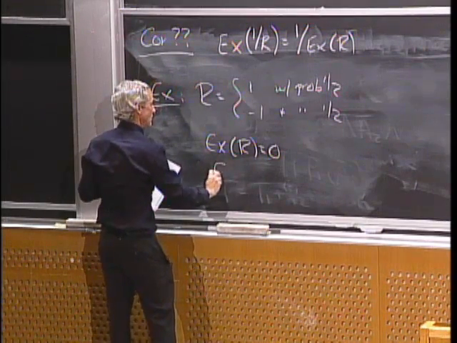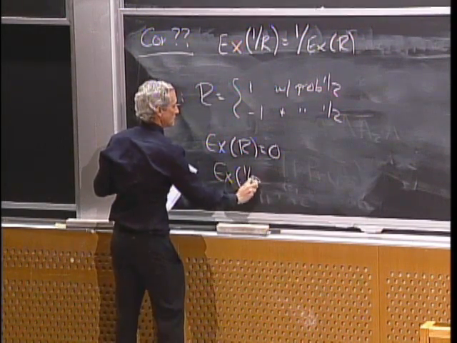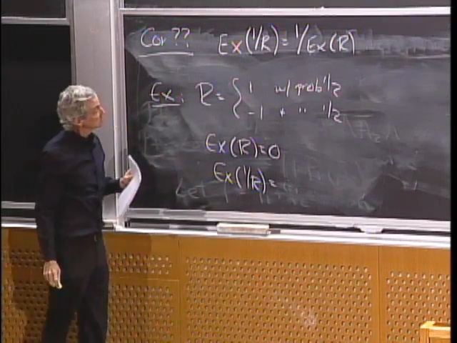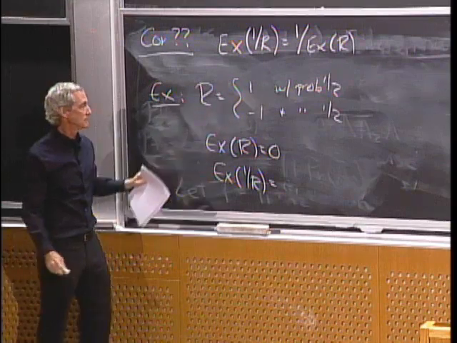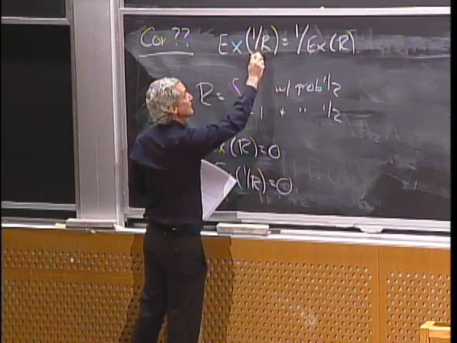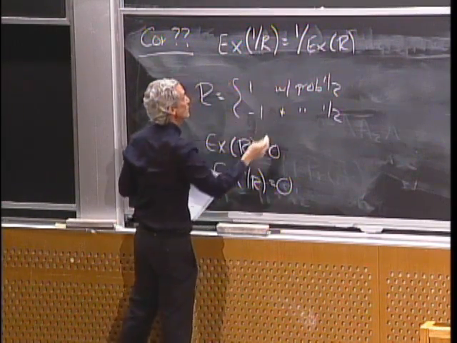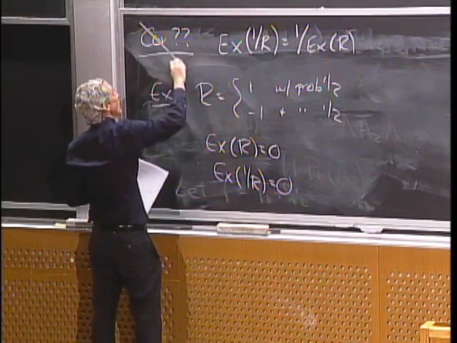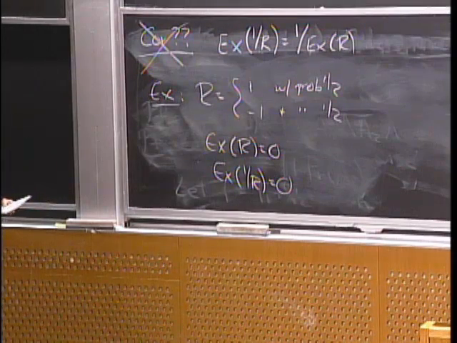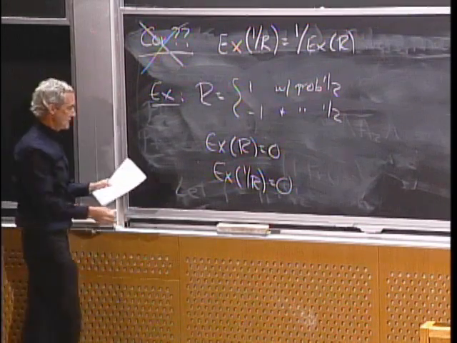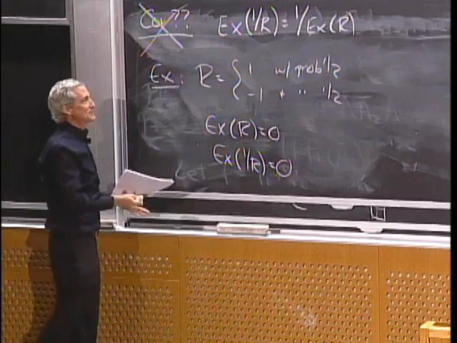What's the expected value of 1 over r? Well, 1 over 1 and 1 over -1, it's the same, equals 0. And this would say, 0 equals 1 over 0. That's not true. So this is false. It is not true for every random variable. All right. So once you see this example, it's just obviously not true.